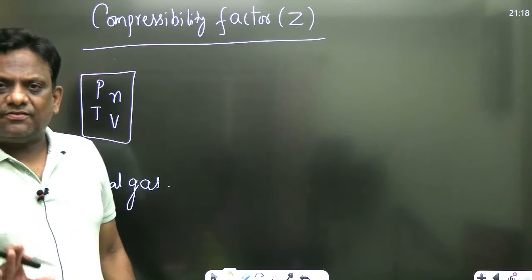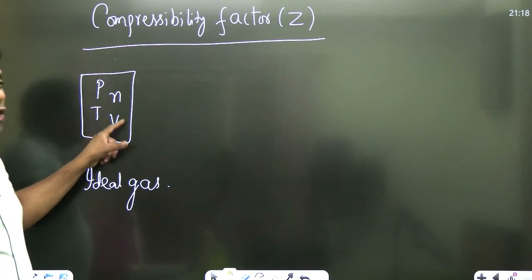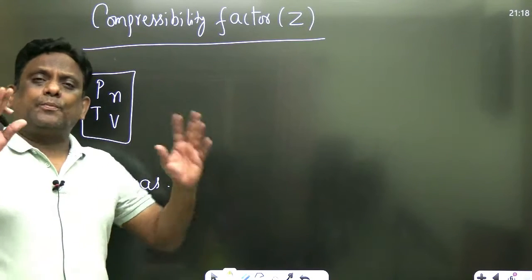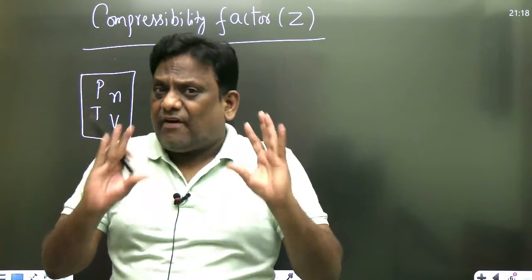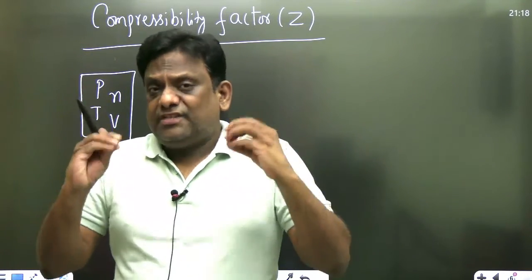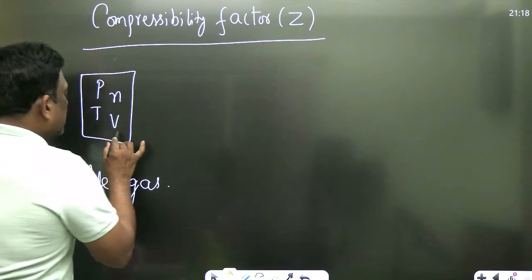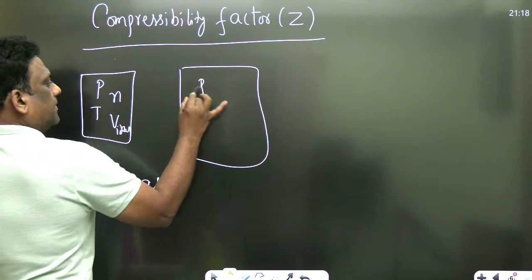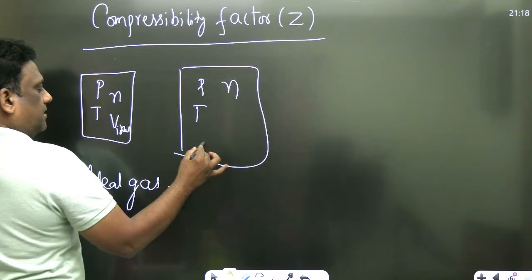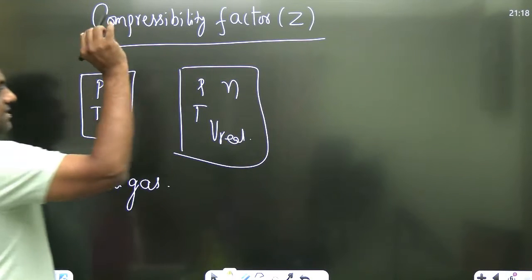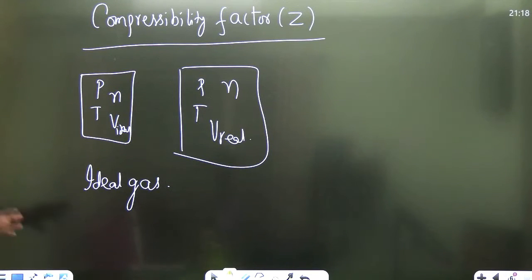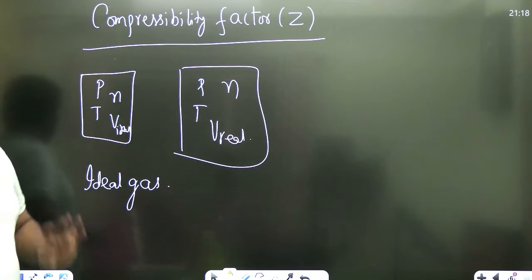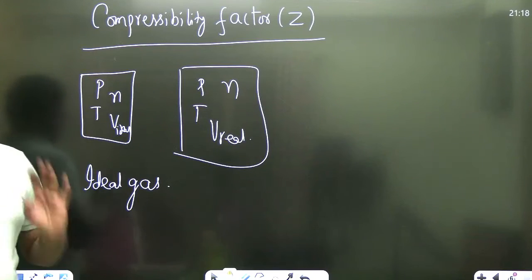And it is observed that it is not occupying the same volume. So sometimes it occupies less, sometimes it occupies more. I'll explain why sometimes it occupies less, sometimes it occupies more. Physically, I'll explain, don't worry. So therefore, this volume, I write it as ideal. And now, same pressure, same number of moles, same temperature. Now this is real. That means there is a deviation from ideal gas behavior.